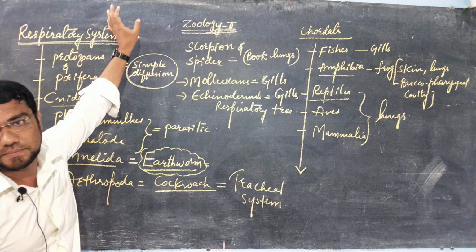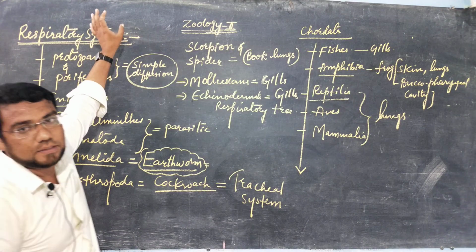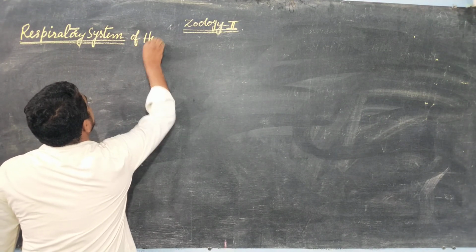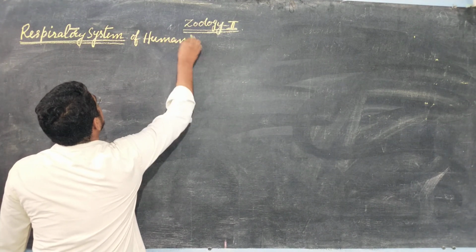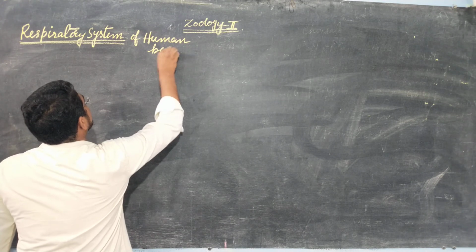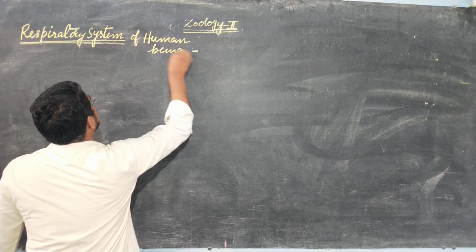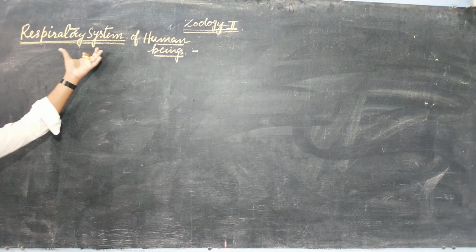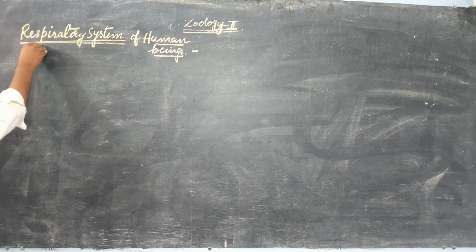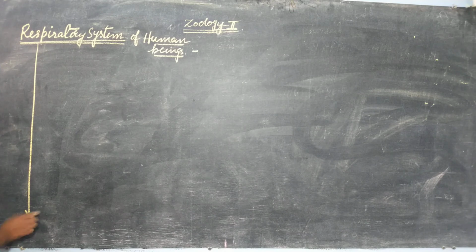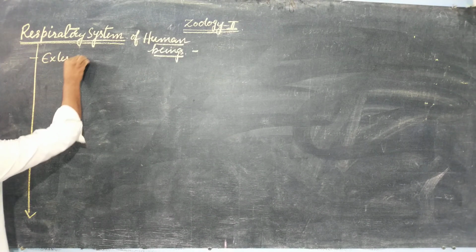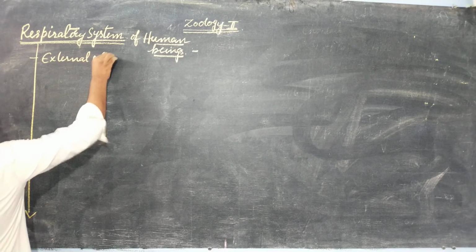Okay. So for this respiration we will have one system, and that system is called what? Respiratory system. So, the respiratory system of human being. See here, the respiratory system of human being starts from the external nostrils.